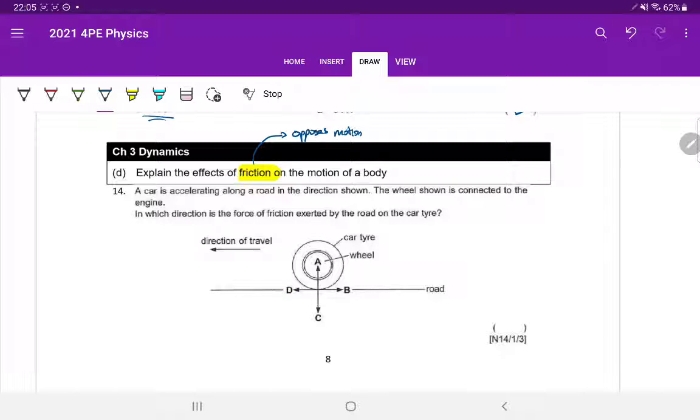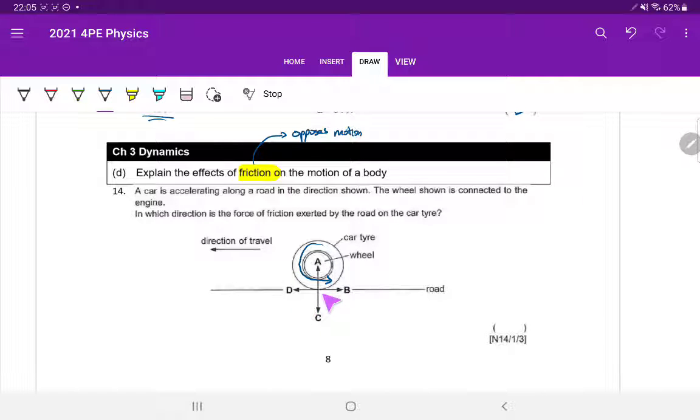So keep that idea in mind. Friction is the thing that helps it to keep moving forward. Let's say it's moving this way. Can you tell me what is the direction the wheel is moving in? Is it going this way or is it going this way? If you're traveling this way, then in order to roll forward, the wheel has to turn this way. So if the wheel has to turn this way, what direction is friction acting between the wheel and the ground?